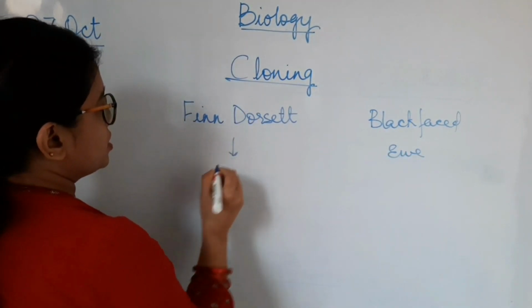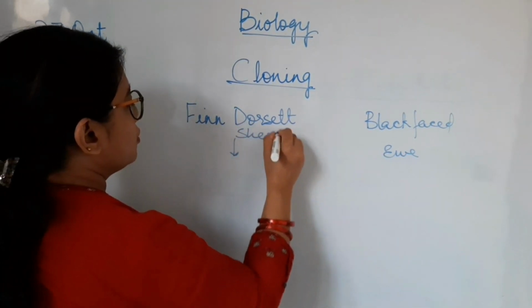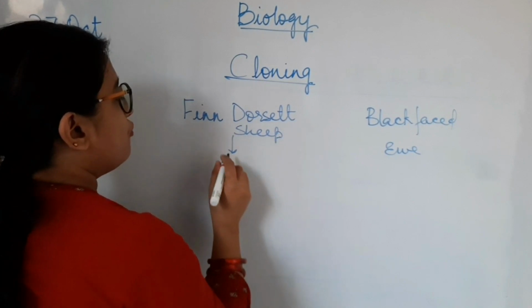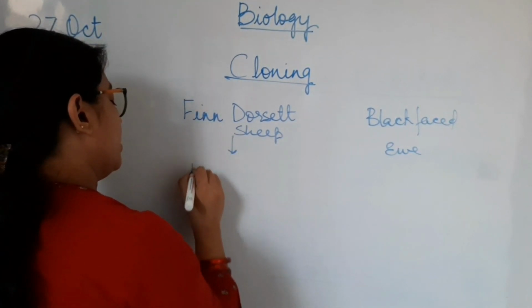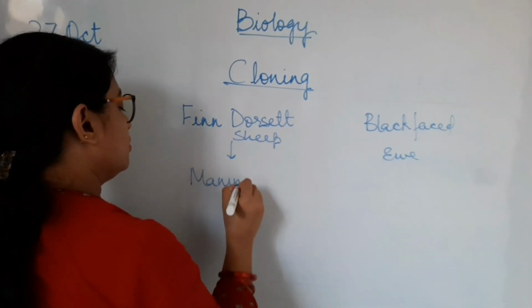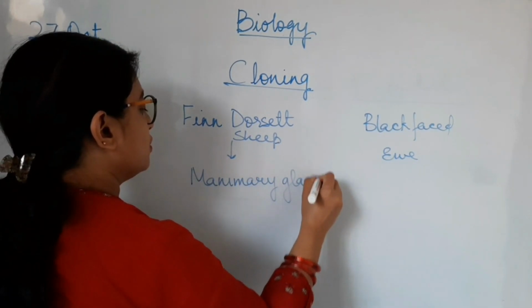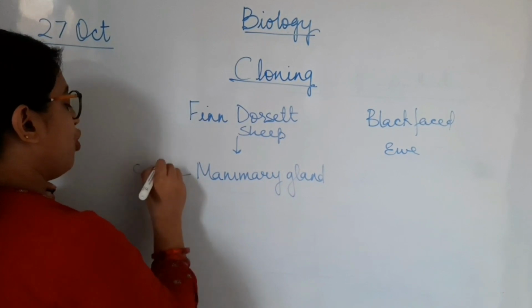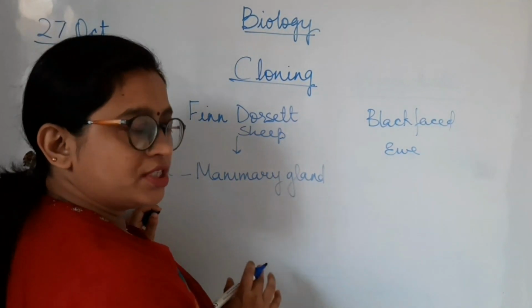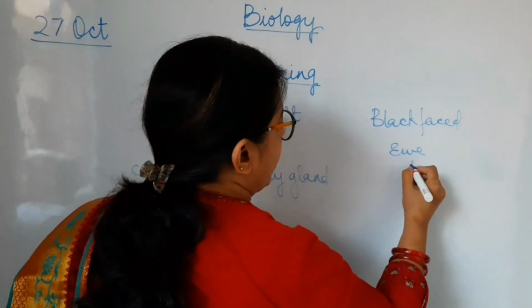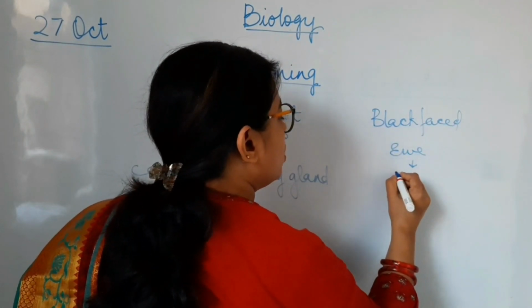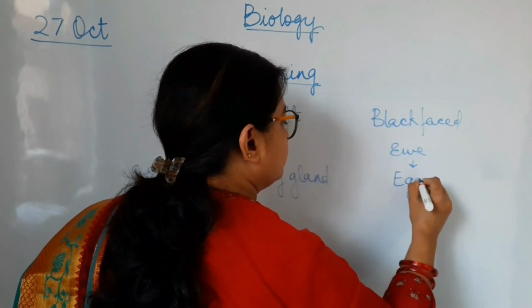From the Finn Dorset sheep, a cell from the mammary gland was taken, and from the black-faced ewe, an egg was taken.